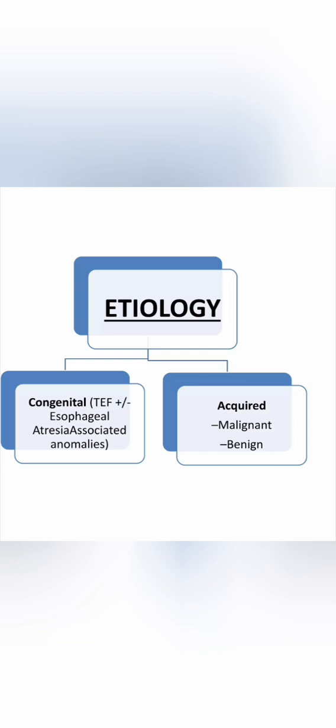Next we move on to the etiology. There are two factors: the first one is congenital and the next one is acquired. In congenital, esophageal atresia is associated with anomalies, and in acquired, malignant and benign causes. Next, the possible influences of this disease: inheritable genetic factors, sporadic reports of twin babies. Twin babies may have the TEF, as may siblings and offspring of an affected adult.